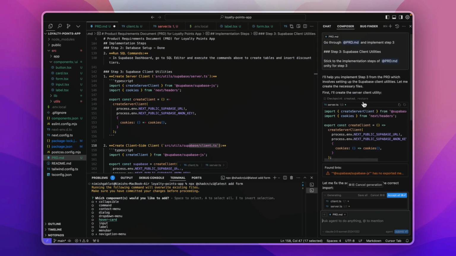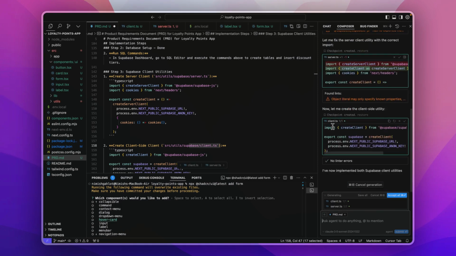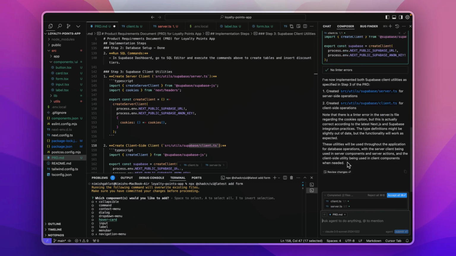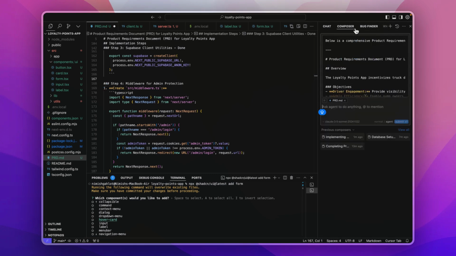This time it has changed the server.ts file. It is creating a new client.ts file. So it has implemented everything from step 3. I will just mark this as done in the PRD. And next we will move on to step 4, which is creating a middleware for our protected routes like the admin panel.